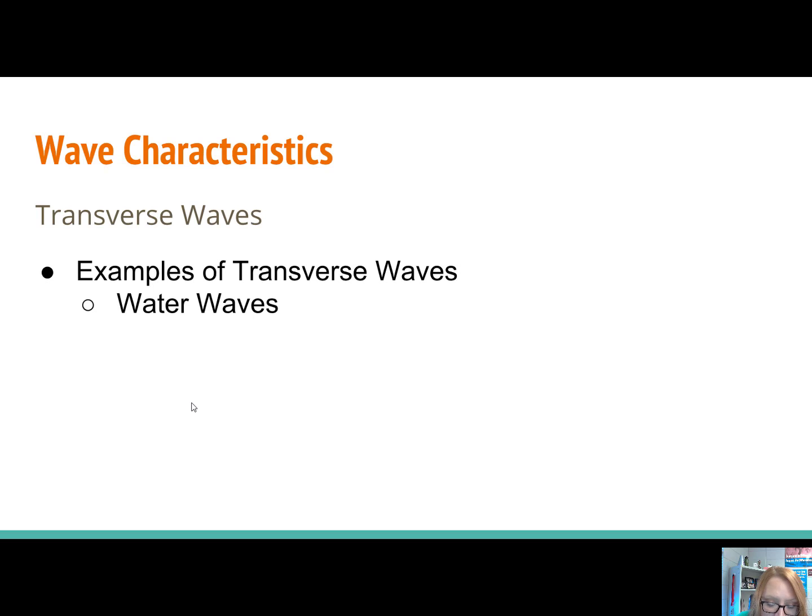Now some examples of transverse waves. Water waves and seismic waves are transverse waves.